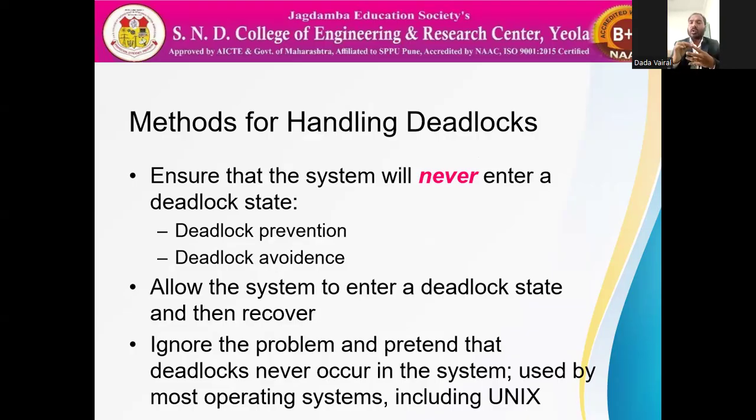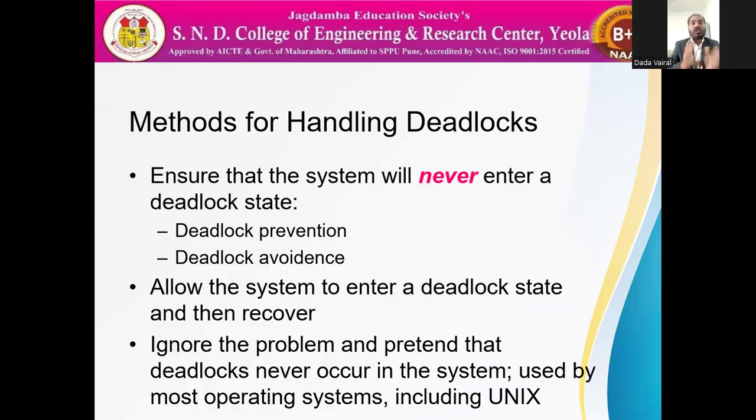We have to eliminate hold and wait, eliminate mutual exclusion, eliminate no preemption, and eliminate circular wait. If we eliminate those four conditions, that is deadlock prevention.